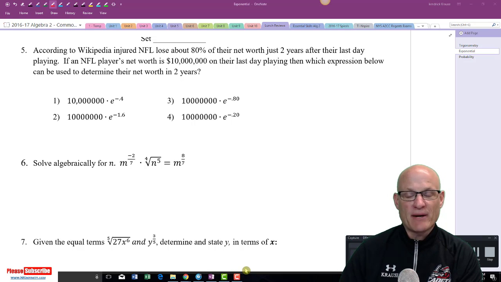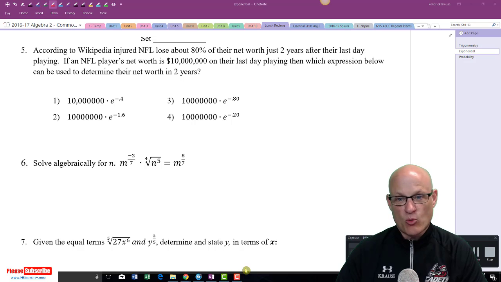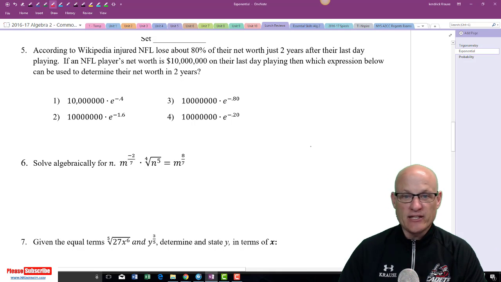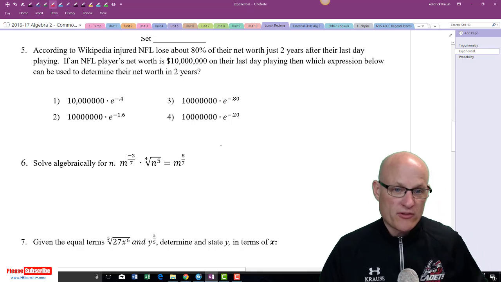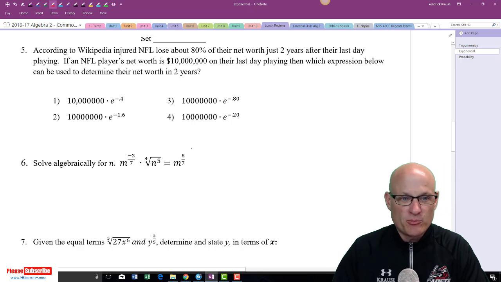According to Wikipedia, by the way, this is not true at all. I just made it up. Wikipedia, the NFL: an injured NFL player loses about 80% of their net worth just 2 years after they leave the NFL if they're playing. If an NFL player is worth $10 million on their last day playing, which expression below can be used to find their net worth in 2 years?